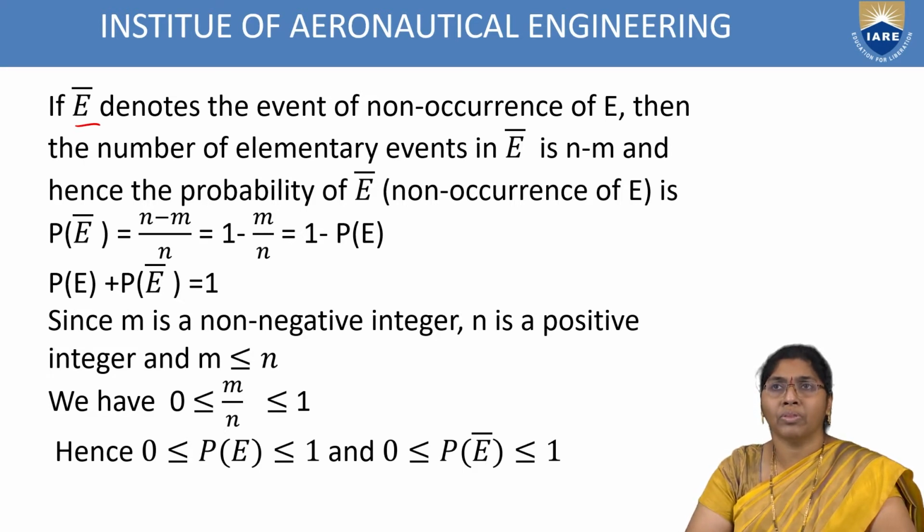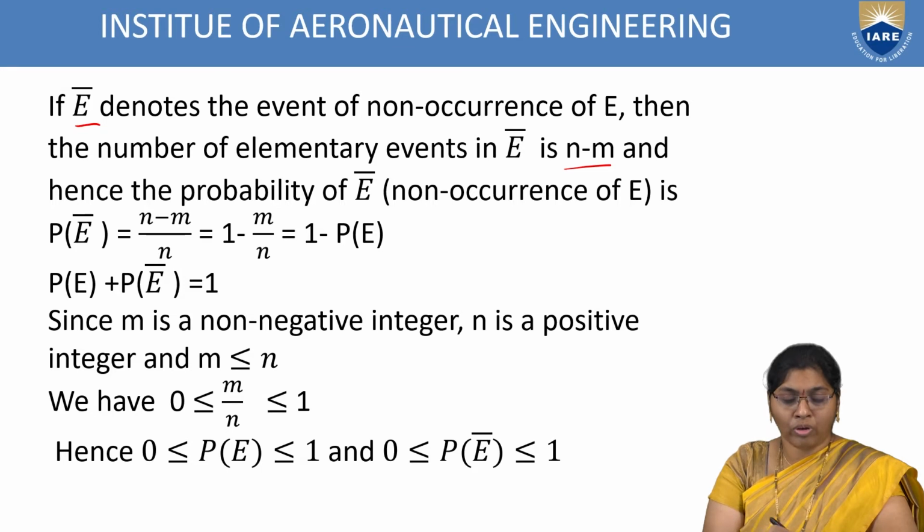Then let E bar be the complement. The number of elementary events in E bar is n minus m. Hence the probability of E bar is (n minus m) by n, that is 1 minus m by n, which means 1 minus P of E. So P of E plus P of E bar, the occurrence plus non-occurrence of the event, equals 1.